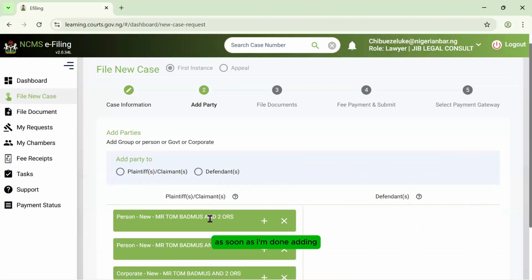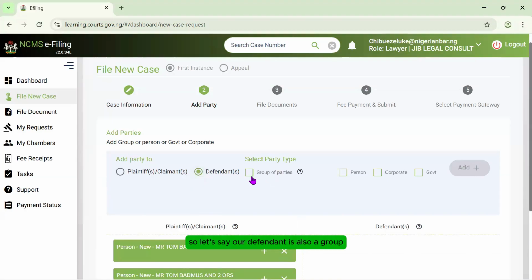As soon as I'm done adding, I will have to toggle and also add for the defendant. So let's say our defendant is also a group. In this instance, it's going to be a person and a government. So I would put, let's say, Delta States.